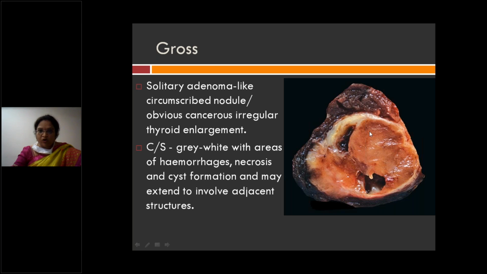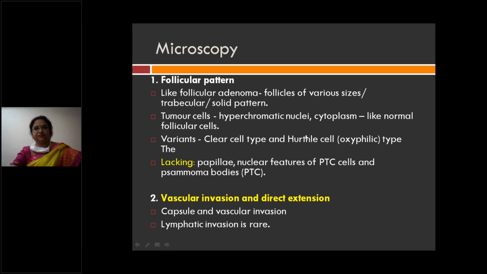Sometimes grossly you can also appreciate a breach or break in the capsule, with tumor outside the capsule. But usually, like adenoma, it is well encapsulated and a gray white lesion. You can see hemorrhagic area, necrotic area, cystic area, and it may involve the adjacent structures. The rest of the thyroid margins are usually irregular.